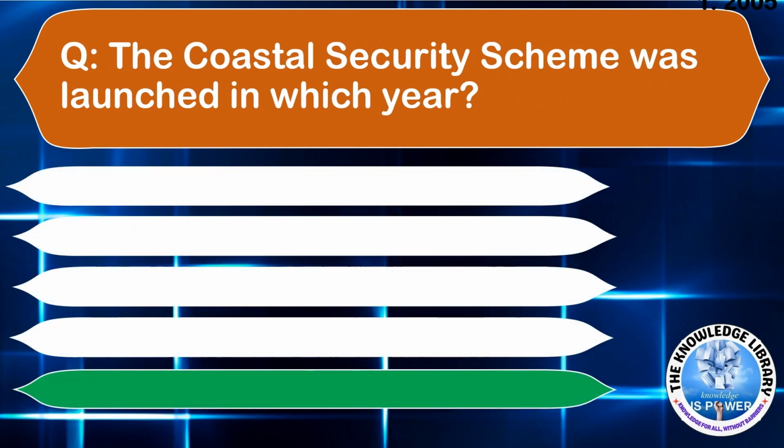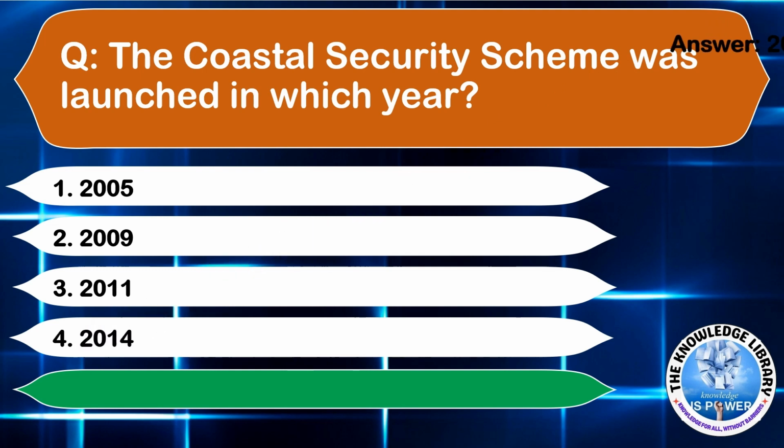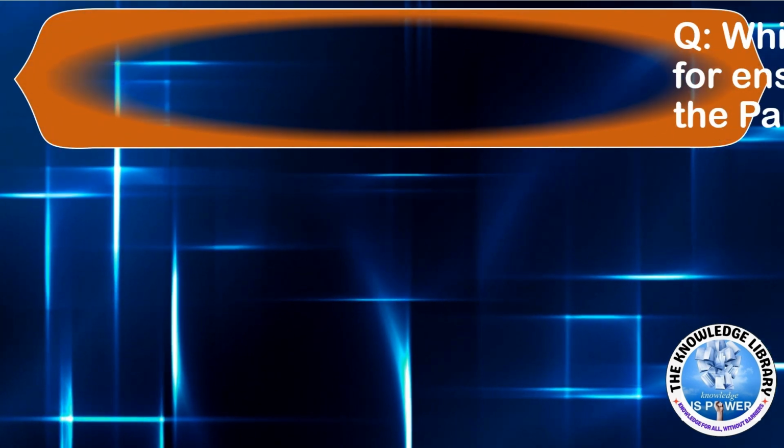The next question is, the Postal Security Scheme was launched in which year? Option A, 2005. Option B, 2009. Option C, 2011. Option D, 2014. The correct answer is option A, 2005.